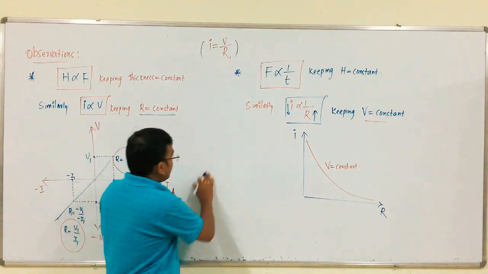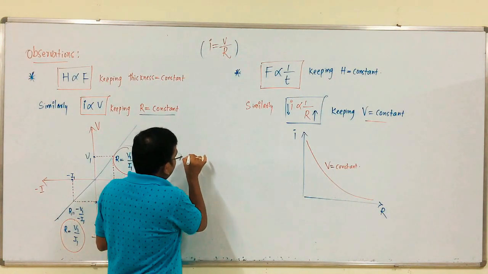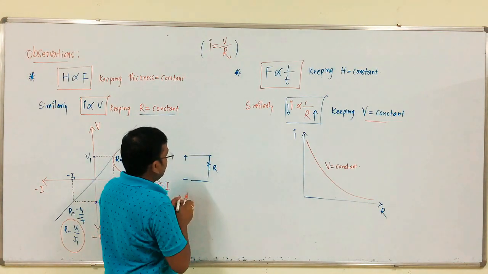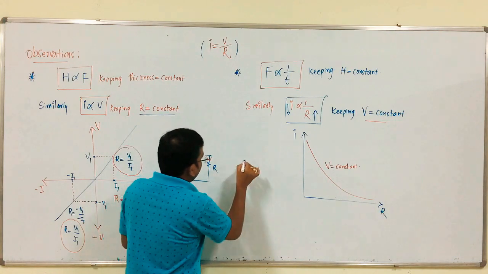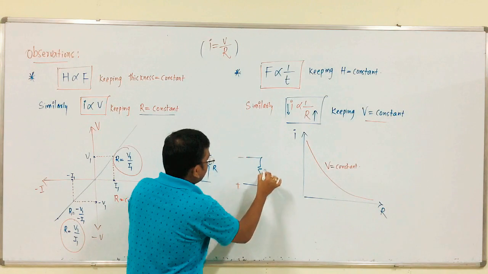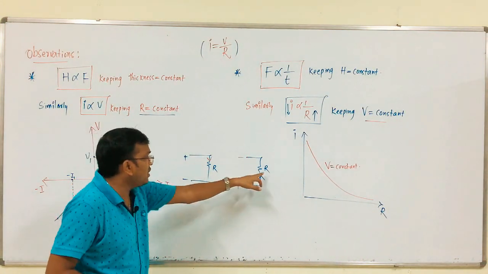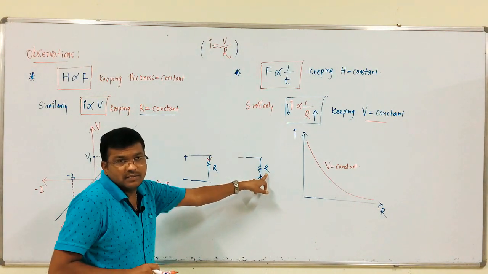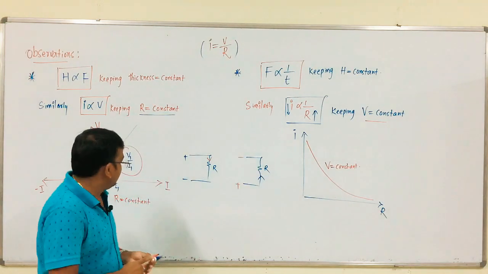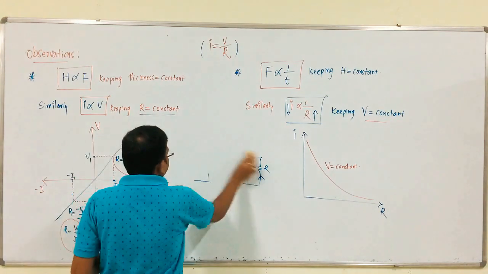We will discuss in detail what is bilateral and what is unilateral. Simply, this is plus, minus, this is R, with a current direction. For example, if this is minus and this is plus, what is the current direction? Like this. By changing the current direction, whatever it may be, the value of R should be maintained constant. That is a bilateral element. We will discuss in detail later. This is a very important observation from Ohm's law.